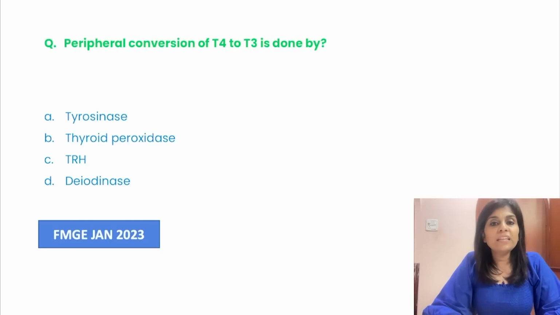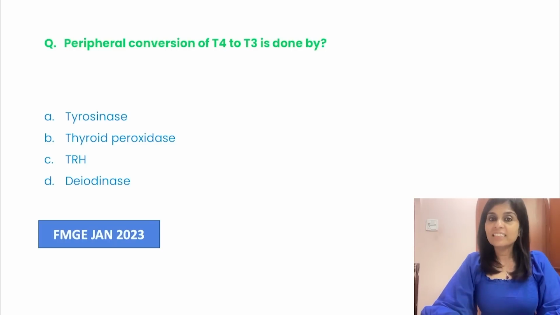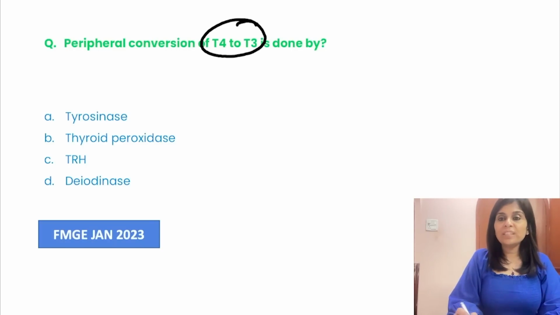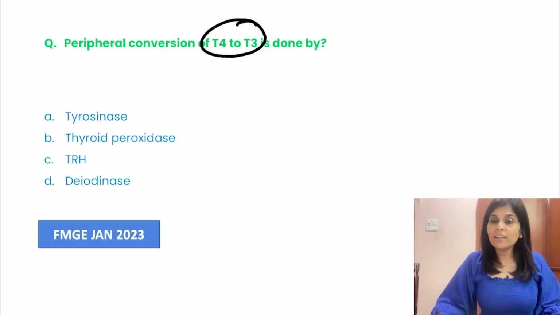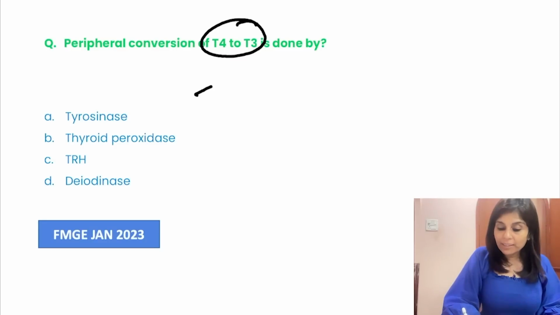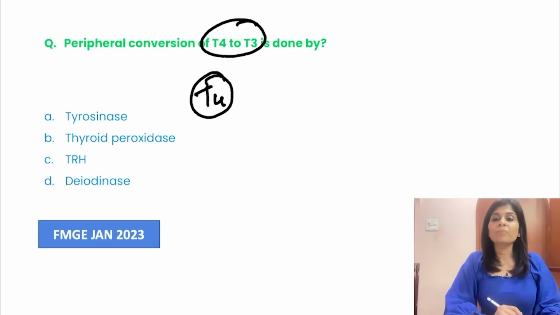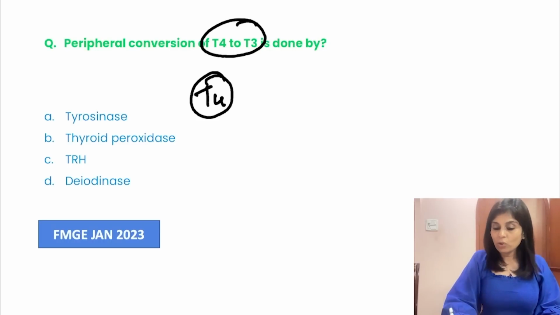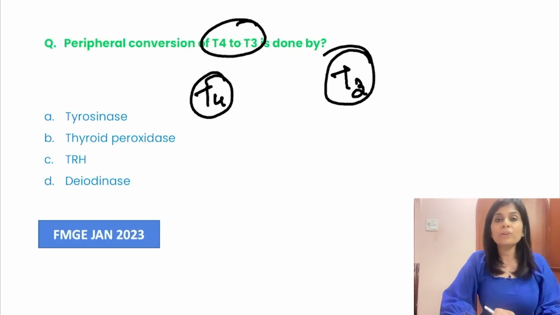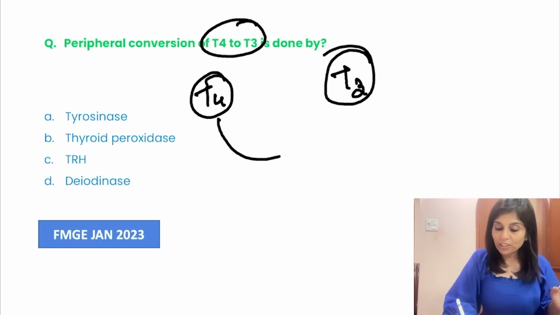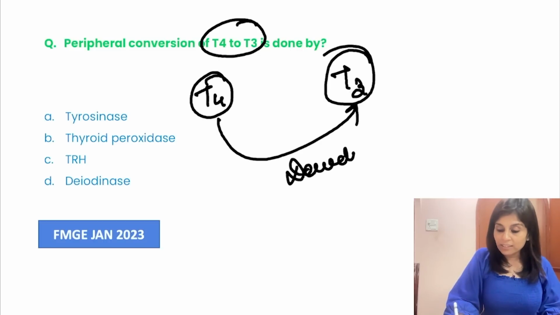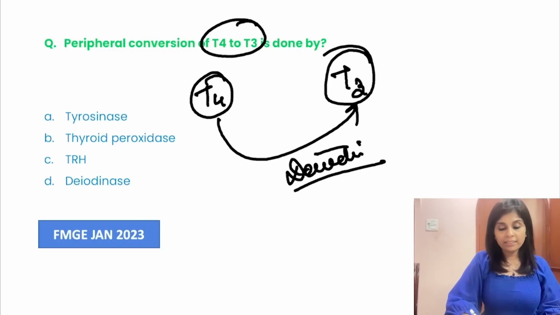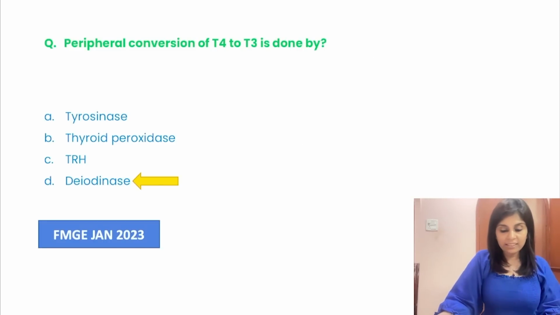Peripheral conversion of T4 to T3 is done by what? Simple question, right? So peripheral conversion of T4 to T3, what does it mean? Which is the major hormone that is released by all your thyroid follicular cells? Major hormone that is released is T4. But which is the active form of thyroid hormone? T3 is the active form. So what are you supposed to do? You should convert T4 to T3. That is done by deiodinases. So what is the right answer here? The right answer here is deiodinase.